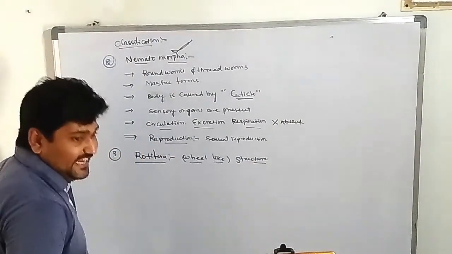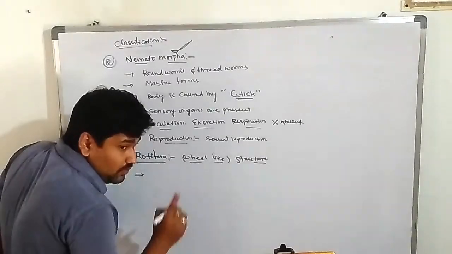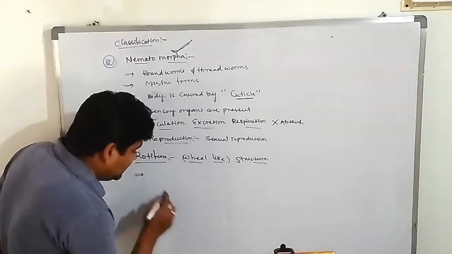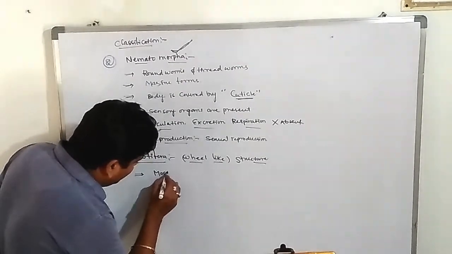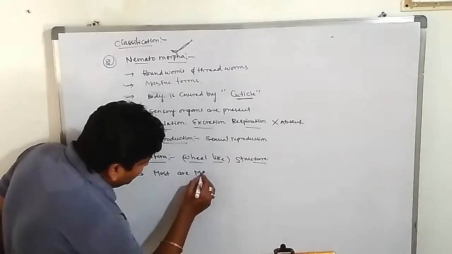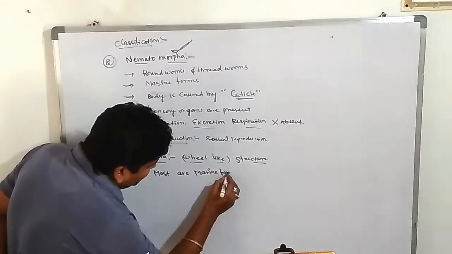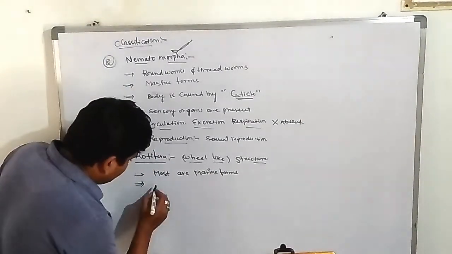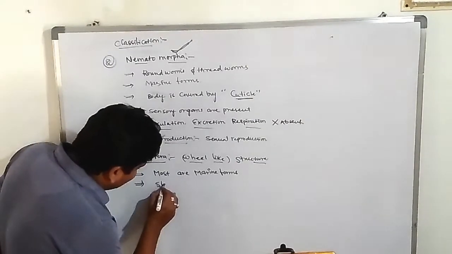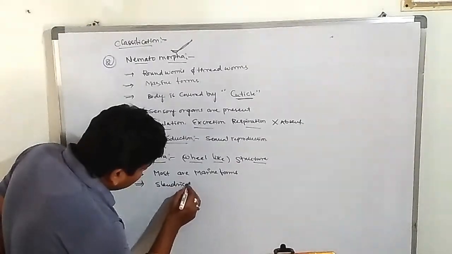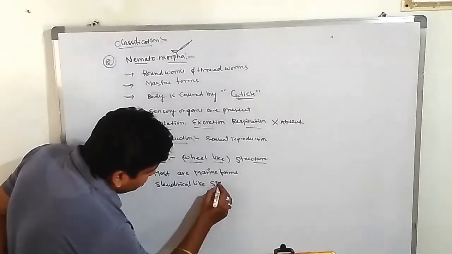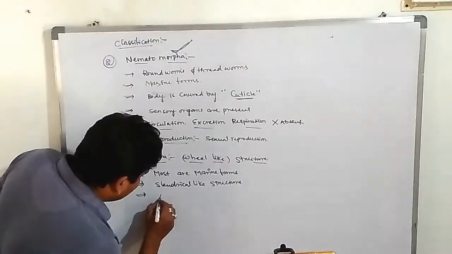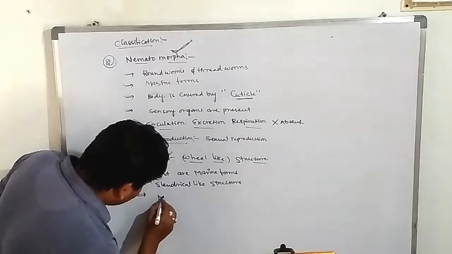Most of the rotiferans are marine forms, not freshwater. They are slender, cylindrical structures.